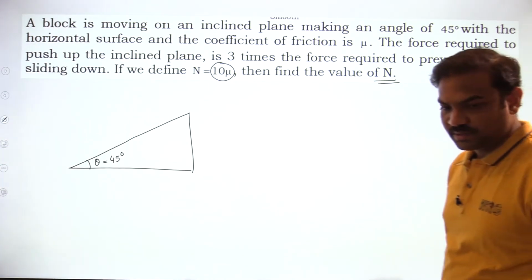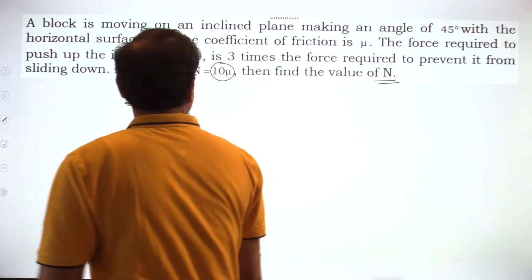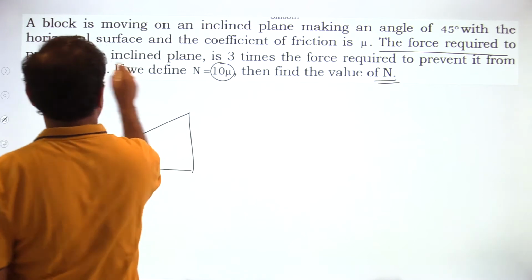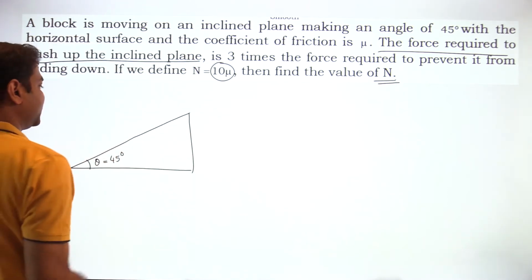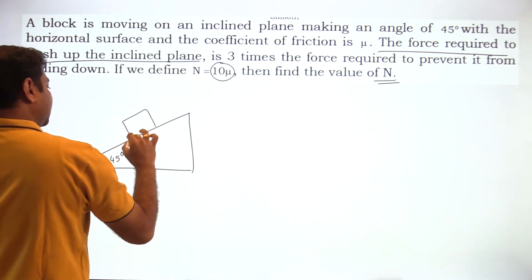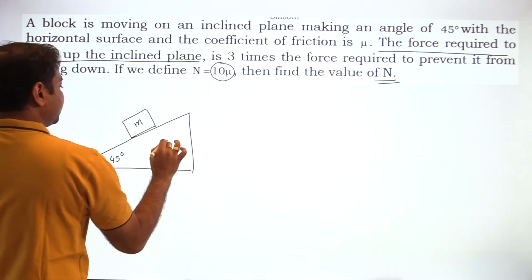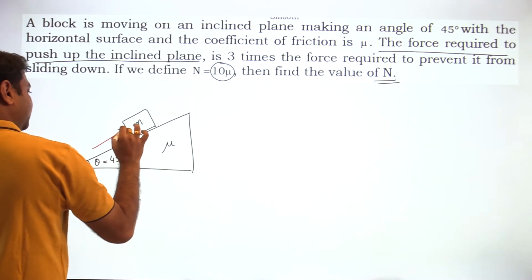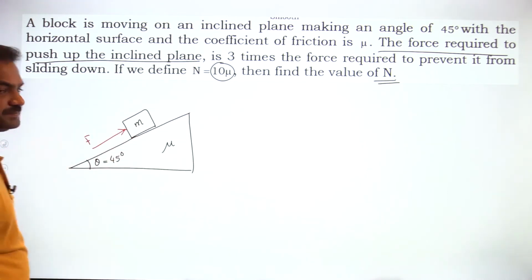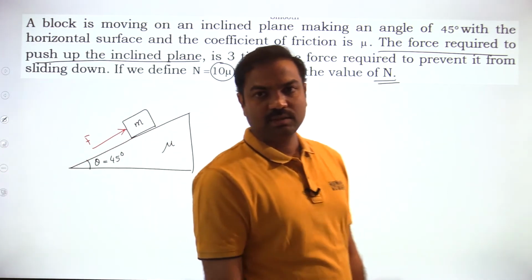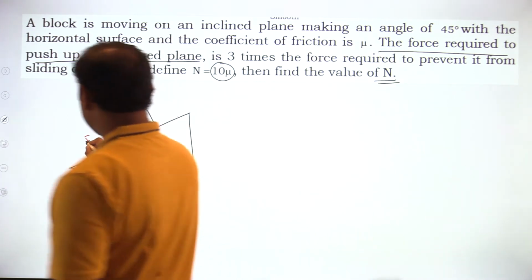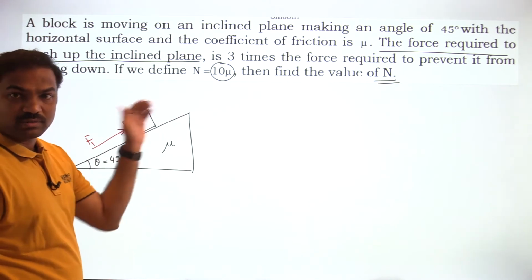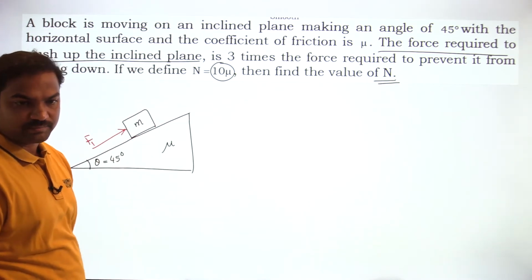Okay, so on the inclined plane, first see the terminology. The force required to push up the object on the inclined plane. So I am keeping the object of mass M. Coefficient of friction is mu, let us say. Then we want to push it up on the inclined plane. What is the force? Force is F1, let us say. F1 is the force with which we try to push the block in the upward direction.